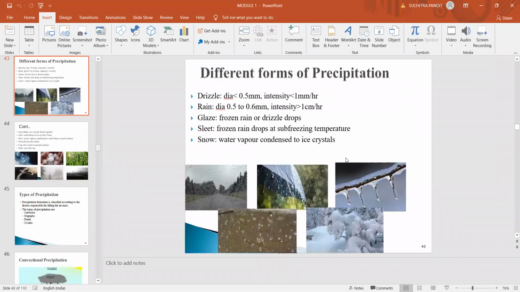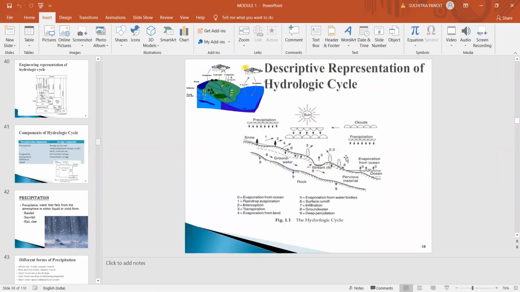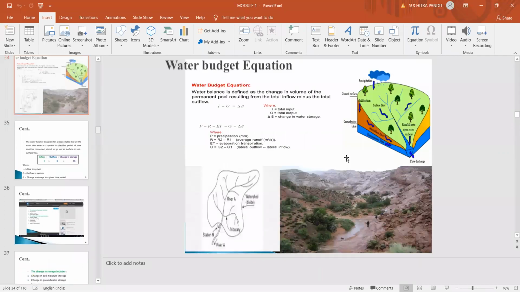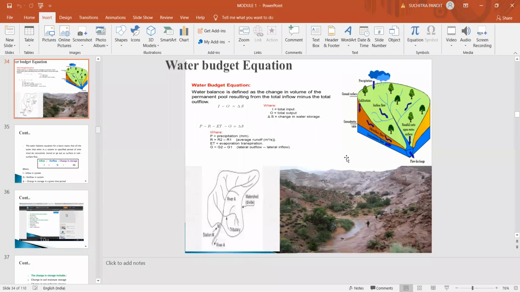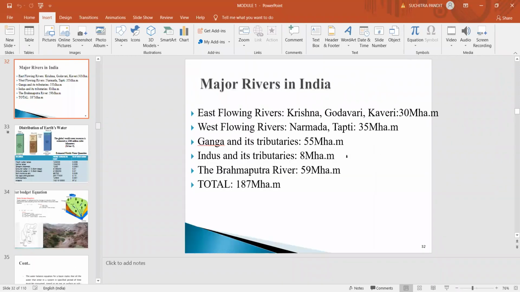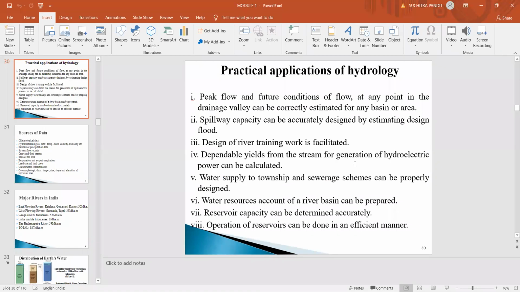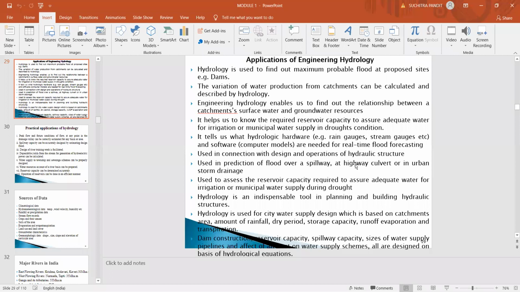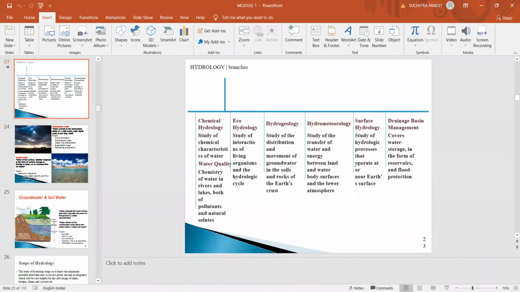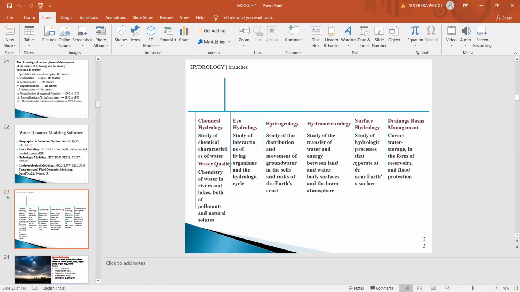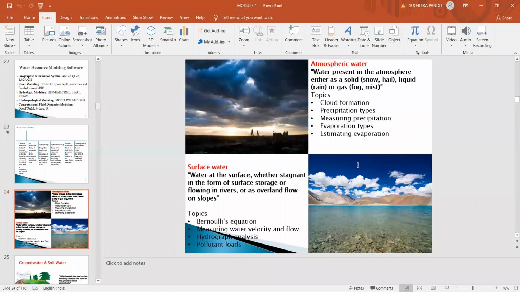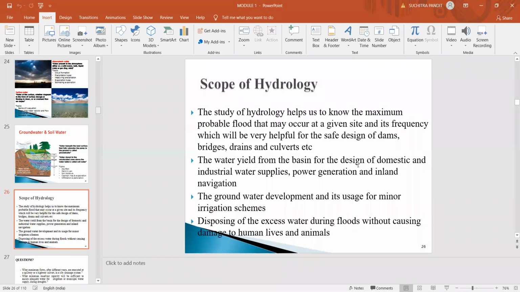So now we have discussed the definition of hydrology, the hydrologic cycle, the major water potential in our country and the global water potential, and also the hydrologic cycle and the different forms of precipitation, and the different types of precipitation. Now let us discuss the scope of hydrology, why this subject of hydrology is useful